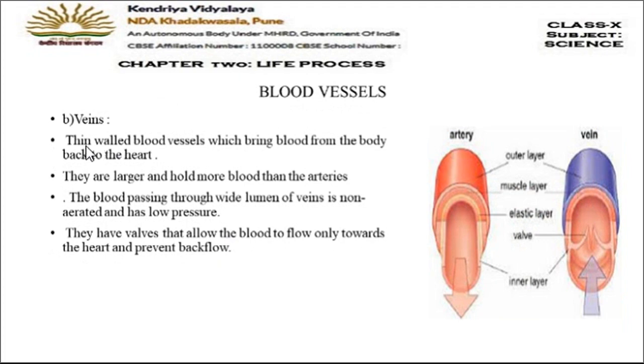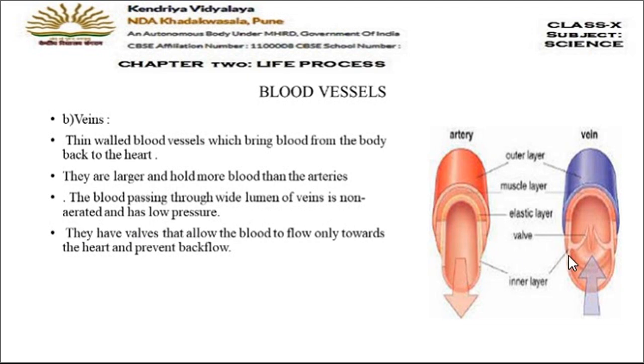Veins are the thin-walled blood vessels. Their walls are thin and they carry the blood from the body to the heart. Okay? And there is no pressure inside the veins. So the blood flows very smoothly and it holds more blood because the walls are thin, so the inside space is more. And the blood which the veins are carrying is non-aerated. Non-aerated means it has less oxygen, or you can say it has more CO2, and the pressure is also low.